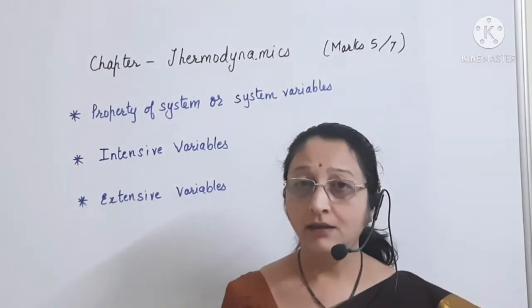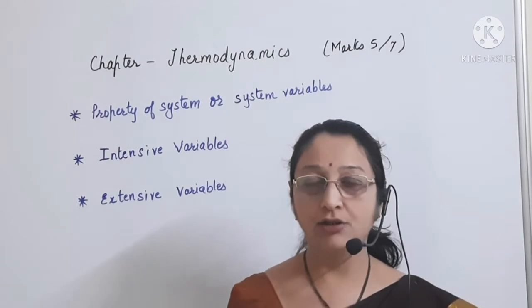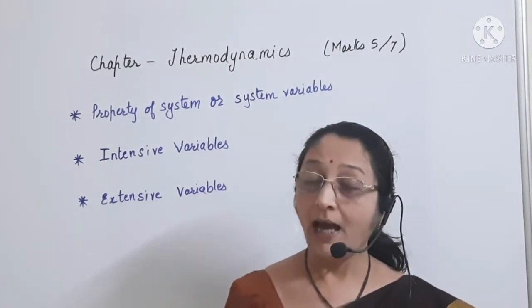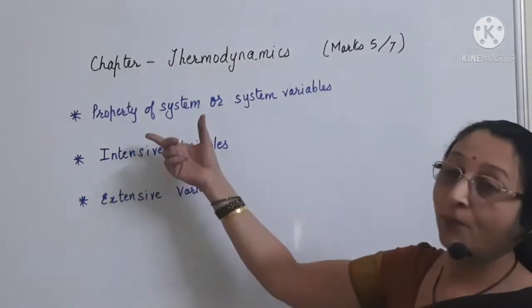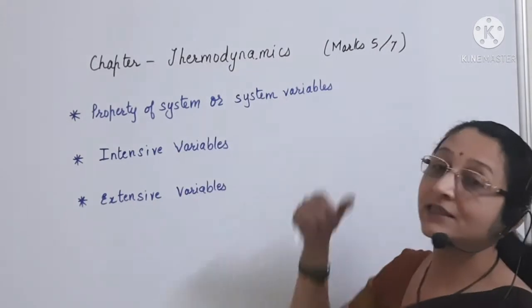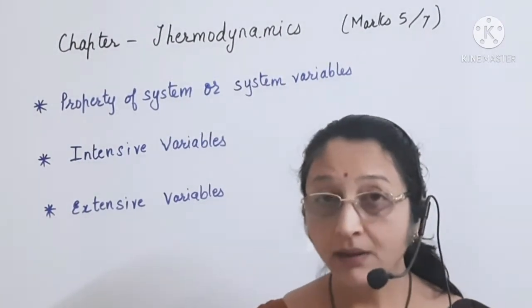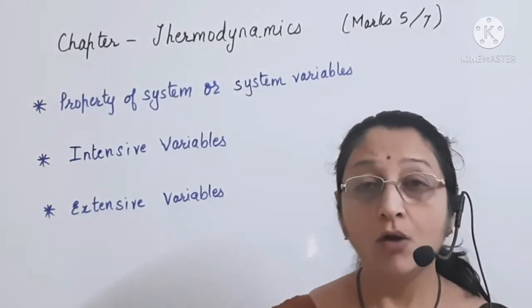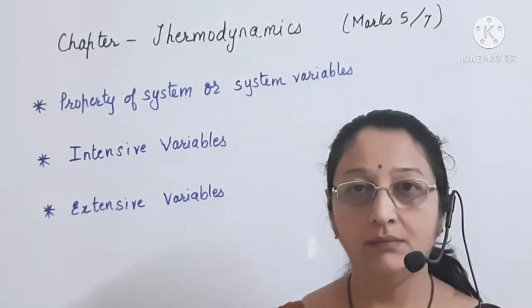Hello friends, we are discussing the chapter Thermodynamics, and in our last lecture we have discussed the first law of thermodynamics, and in today's lecture we are going to discuss the property of system or system variables. So what is system variable? It is a measurable characteristic property of a system when the system is in equilibrium.